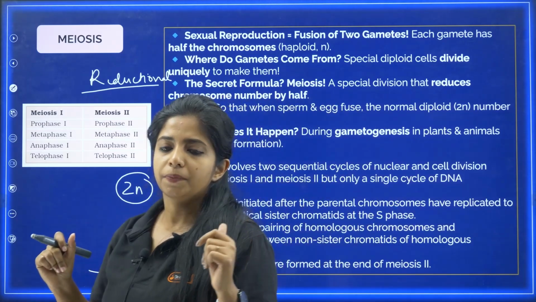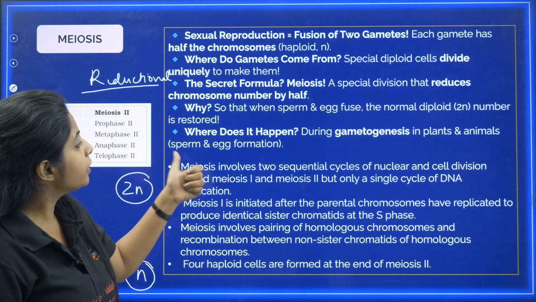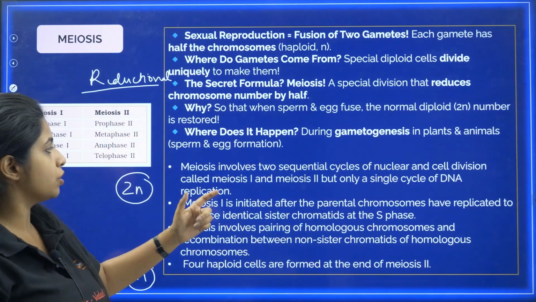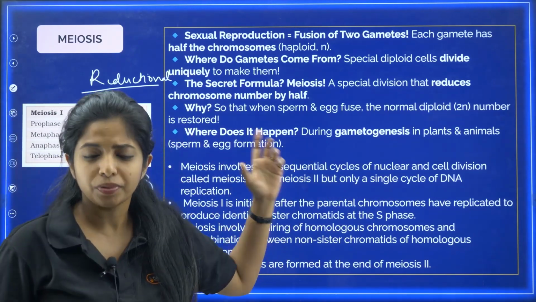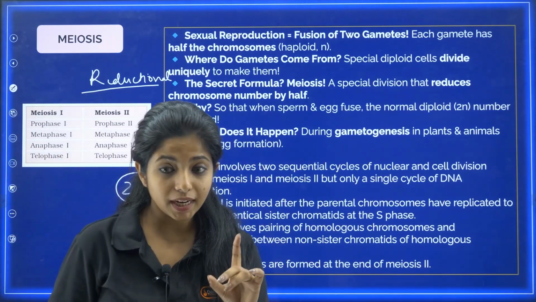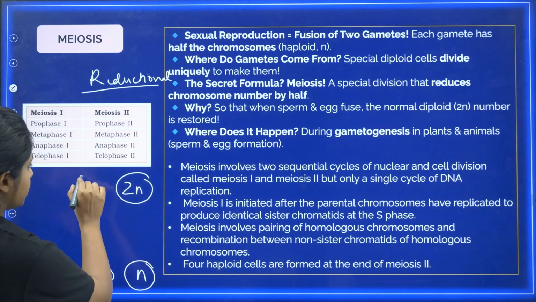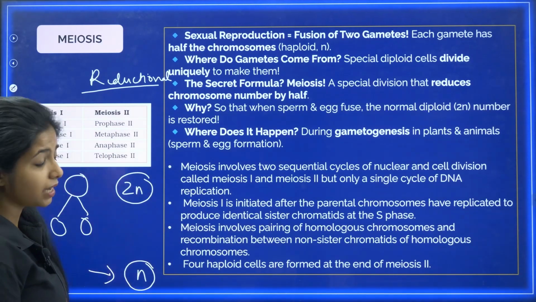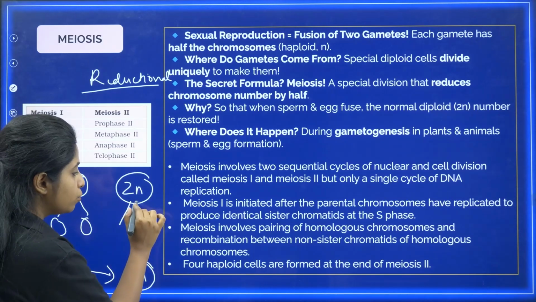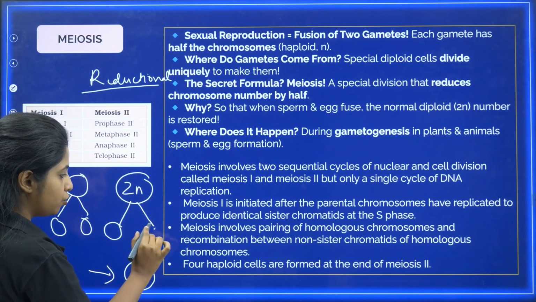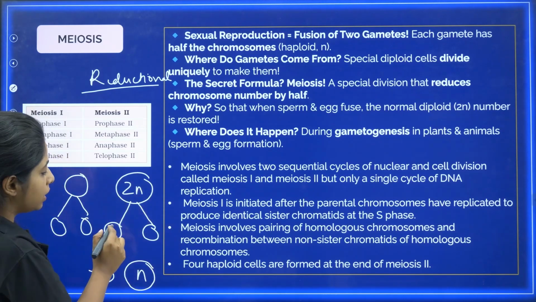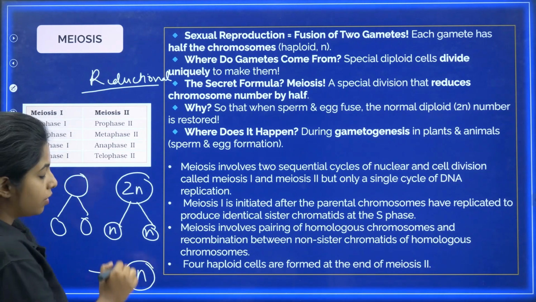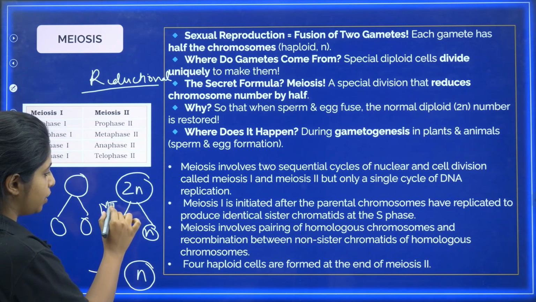Now, my dear children, over here there are certain things written. Meiosis involves 2 sequential cycles of nuclear and cell division called meiosis I and meiosis II. What do you mean by that? We studied in mitosis, there is only one thing, that is the cell is there, the cell divides into two. But here in the case of meiosis, there are two stages. In one stage the cell divides into two, just like this. But here halving of number of chromosomes happens. This is known as meiosis I.